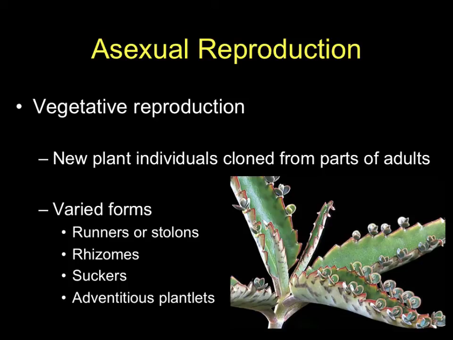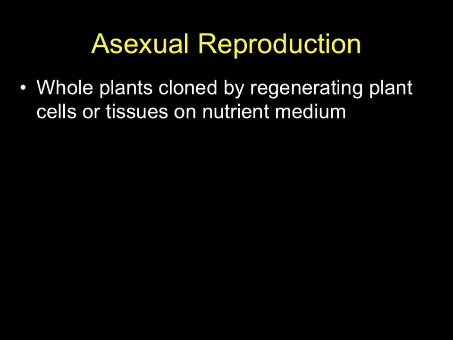And then these are plantlets. These are actually called adventitious plantlets, growing on the leaves of this Kalanchoe plant. And again, when those break off, they will actually start to grow anew. You can actually clone entire plants using a nutrient medium, and this is what actually is done in laboratory situations where you want to grow a very, very conservative line of plants. You want to grow the same genotype over and over and over quickly.